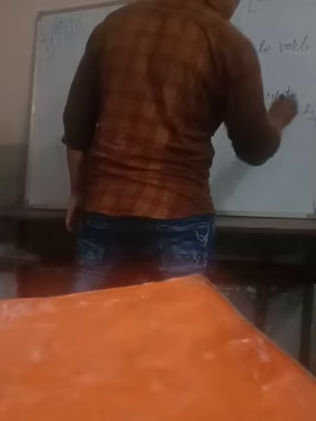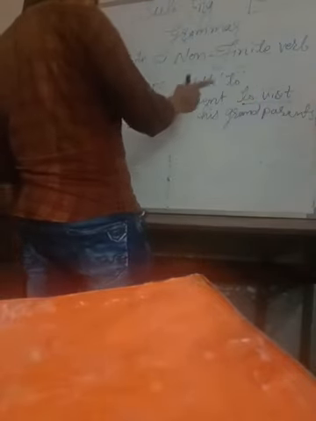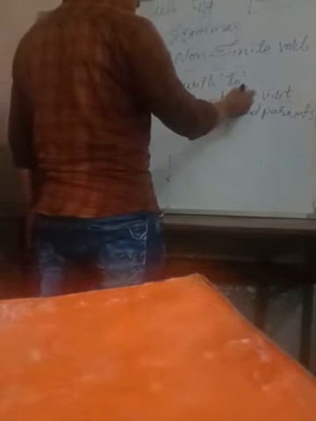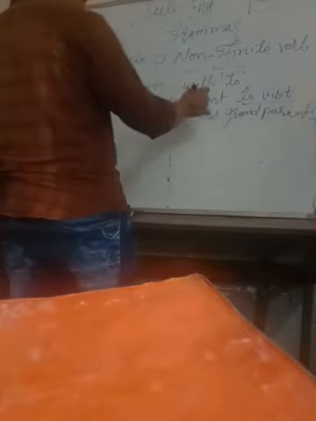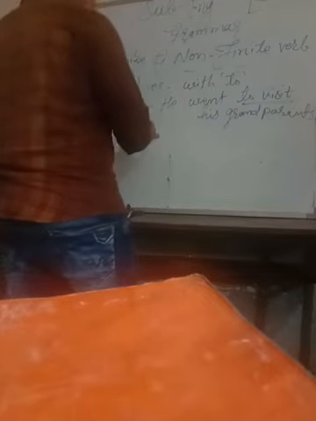Here now, he went to visit his grandparents. To visit is actually an infinitive, coming with to plus visit. This is called infinitive, and went is here a finite verb.